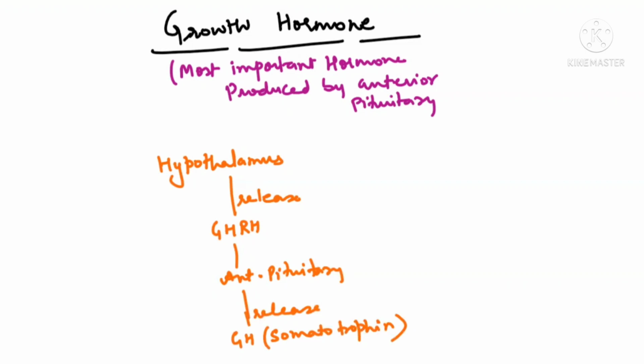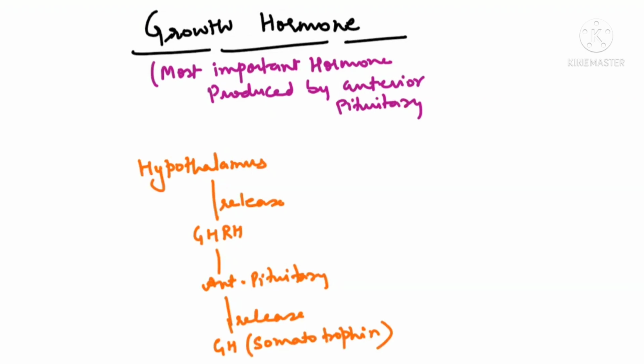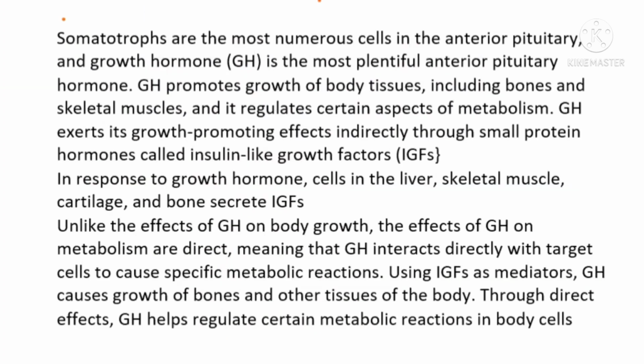Now, growth hormone, the name itself is indicating it is helping in the growth of an individual. So it is stimulating the growth of the bones lengthwise as well as in width also. So it is having an indirect effect on the growth, but it is also having a direct effect on metabolism. Now see beta, I told you somatotrophs are the cells which are going to produce growth hormone. They are the most numerous cells, so that is why growth hormone is the most plentiful anterior pituitary hormone.